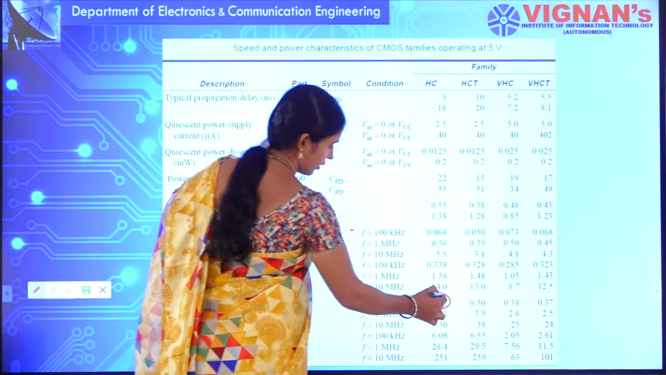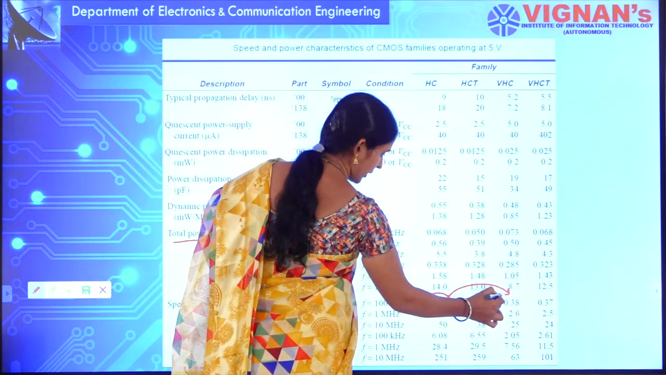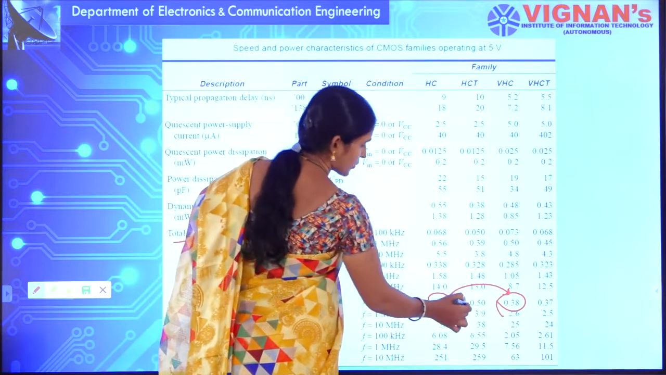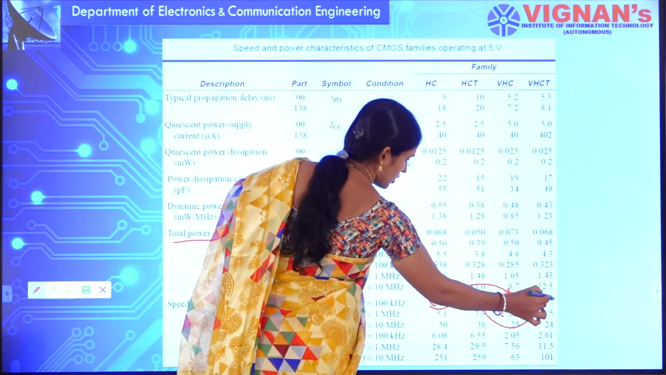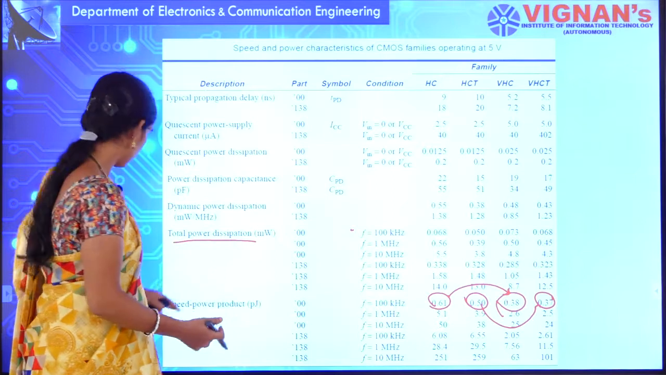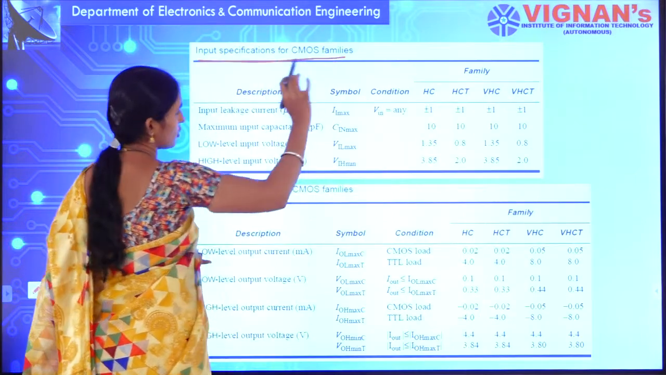You can see here the speed-power product has been reduced from 0.61 to 0.38, as well as from 0.50 to 0.37. So, that is nothing but the advanced versions. What are the input specifications of CMOS families?